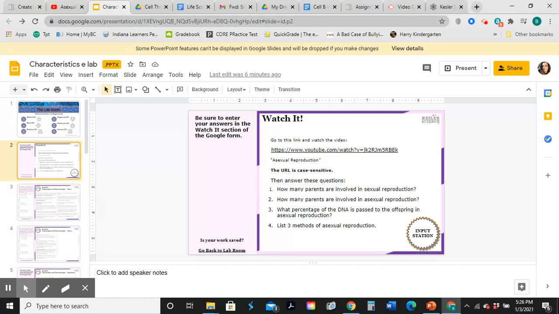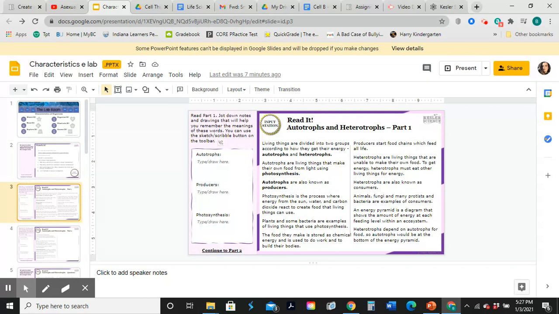Okay, so now that we've listened to that, we're going to answer the following questions. How many parents are involved in sexual reproduction? How many parents are involved in asexual reproduction? What is the percentage of the DNA that's passed to offspring during asexual reproduction? We will also list 3 methods of asexual reproduction.